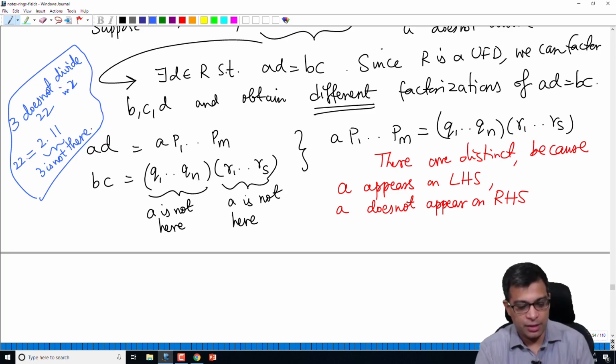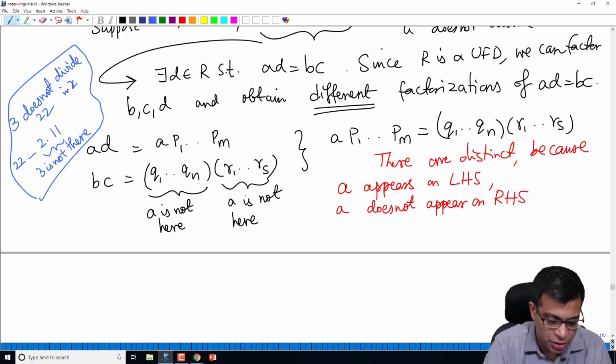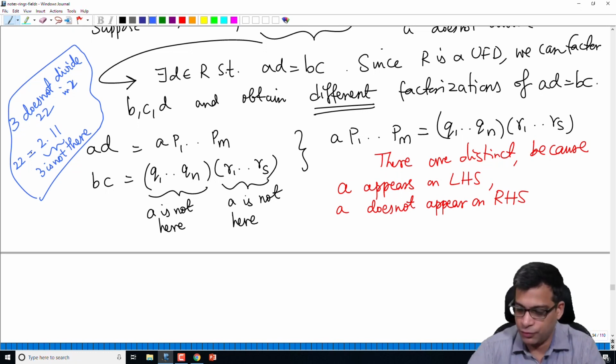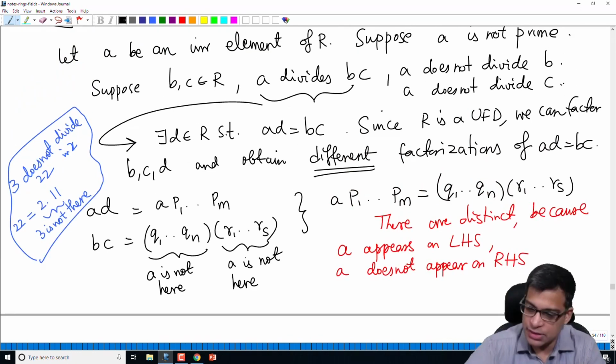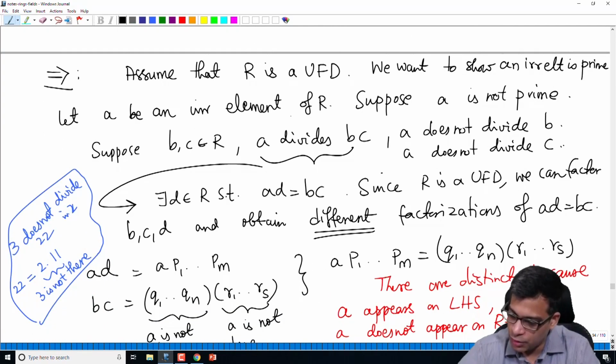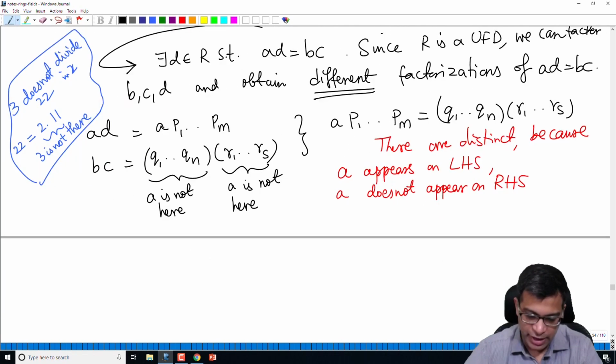Because if 3 is there, then 3 divides 22 by definition. So if A is one of these Qi's or A is one of these Ri's, then A divides B or A divides C, which we know cannot happen. So that means, and we have said A does not divide B, A does not divide C. So that means A is not on the right hand side, A is on the left hand side.